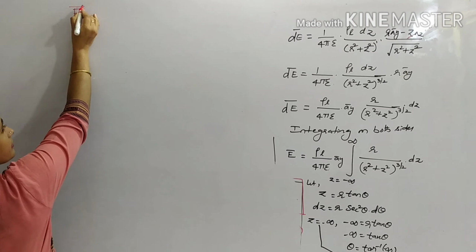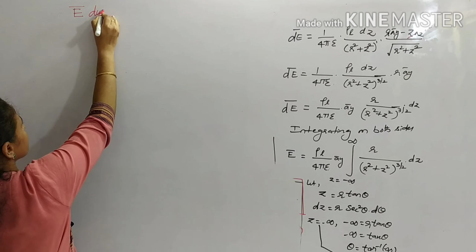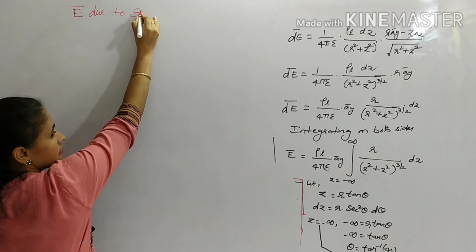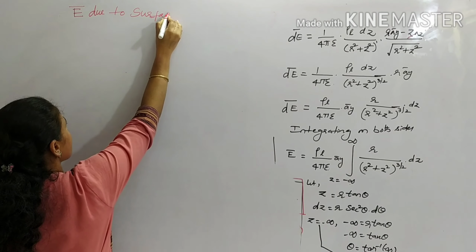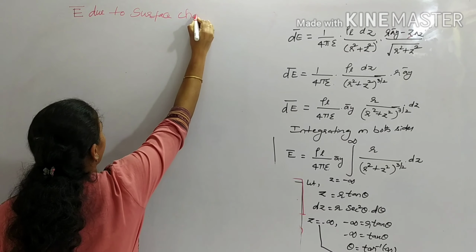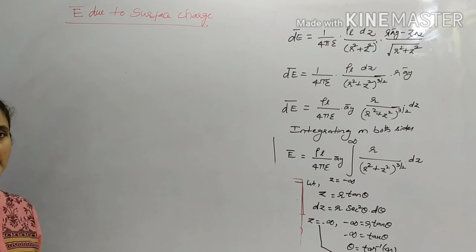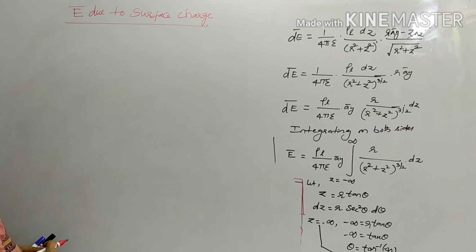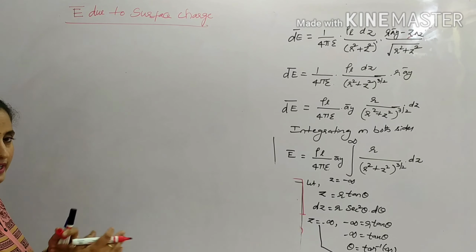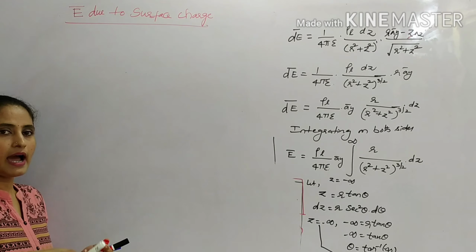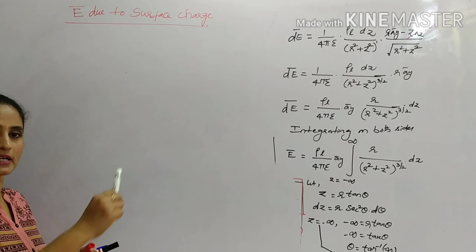E bar due to surface charge. The charges are being spread along two directions and the charge means electric field at some different direction.